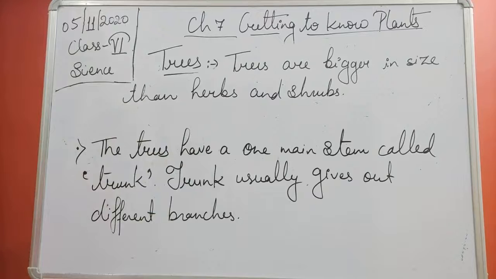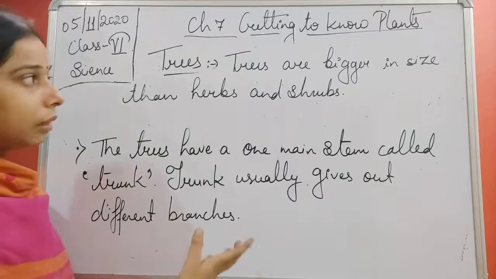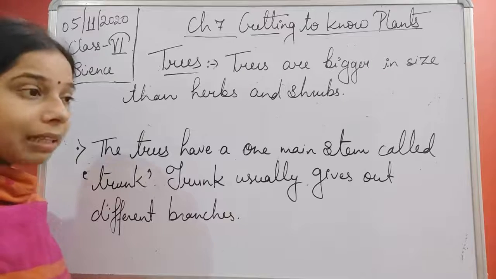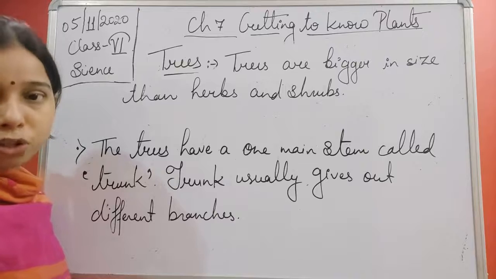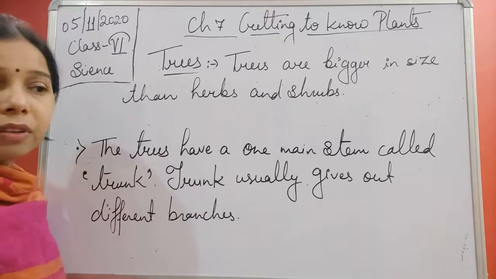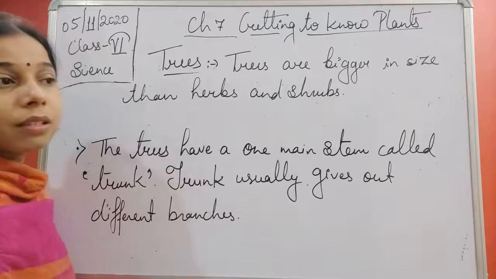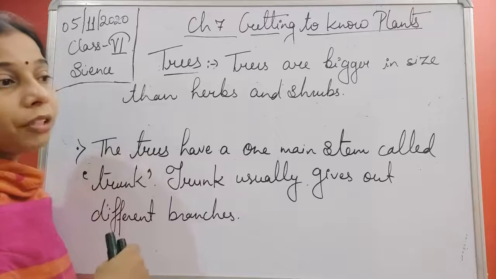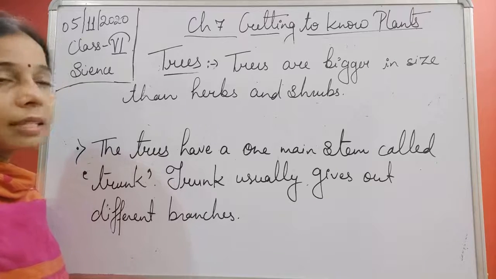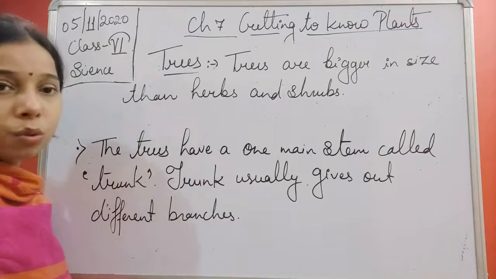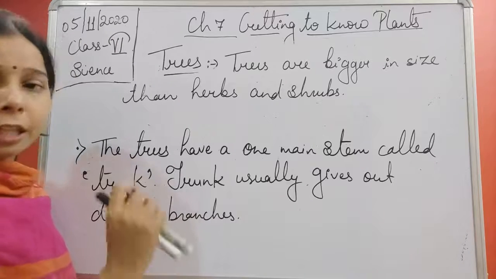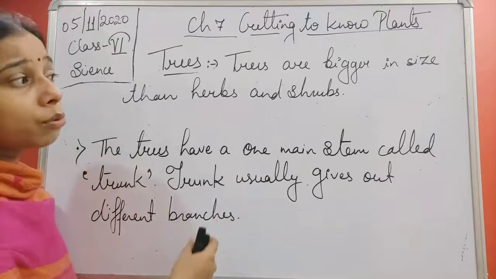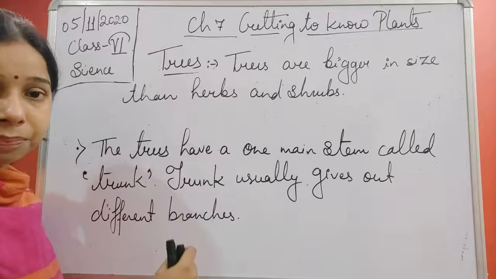So you see students, size also matters, and here the trees are bigger than the herbs and the shrubs. If we talk about thickness, that is width, these trees also have more thickness. Herbs are very small, shrubs are medium size, and trees are the biggest. That is why we say that shrubs are medium in size.